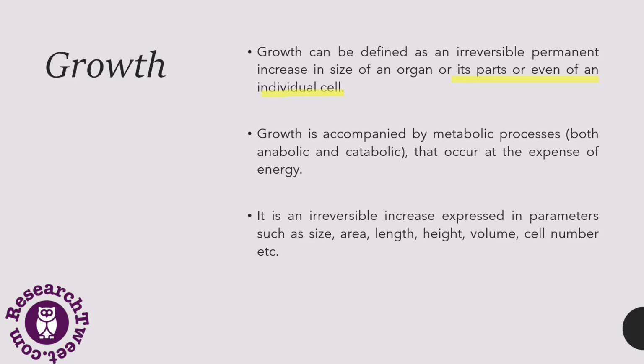In this, growth is basically accompanied by a metabolic process. For example, it is both catabolism and anabolism that occur at the expense of energy. The parameters which lead to the irreversible increase in the growth of the plant are basically the size of the plant, the area, the length, height, volume, and cell number, etc. These are the parameters for the growth of a plant.